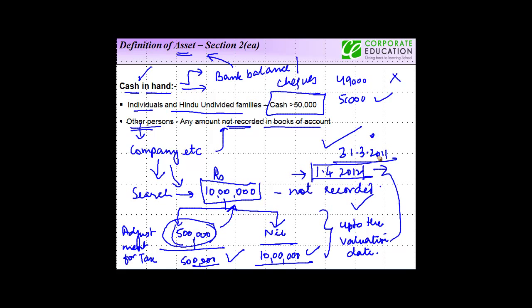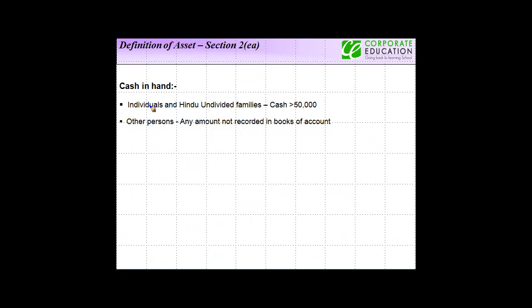Right? Just to re-summarize, cash in hand is treated as an asset for wealth tax purposes for individuals and HUF where it exceeds 50,000. Cash in hand does not include bank balances and checks. For other persons who are liable to wealth tax, just like a company, any amount not recorded in the books of accounts is treated as an asset for wealth tax purposes.